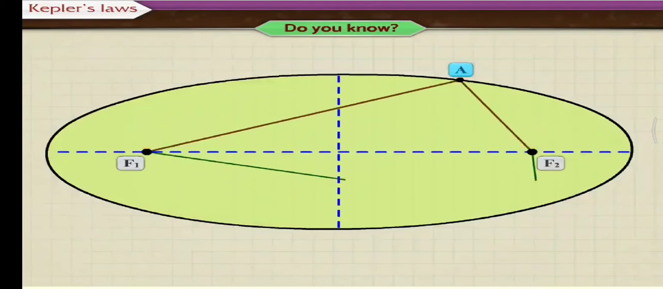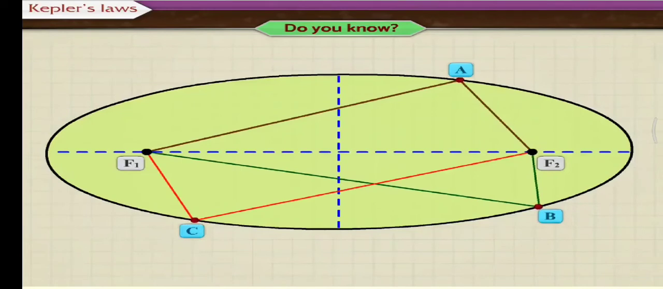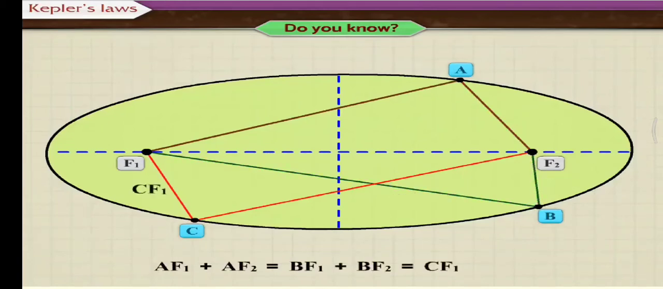The sum of the distances to the 2 focal points from every point on the curve is constant. Here, A, B and C are the points on the ellipse. Thus, AF1 plus AF2 is equal to BF1 plus BF2 is equal to CF1 plus CF2. After learning what is an ellipse, let us now study Kepler's first law.